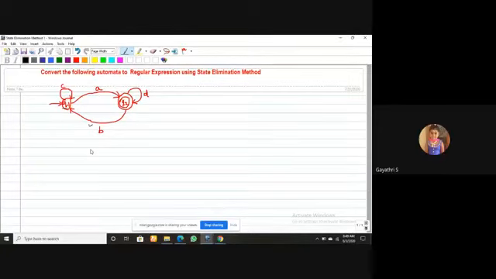Actually, there is no intermediate state. So let me check the first rule. Since your initial state has an incoming edge, you have to create another initial state. I will name it Qi. This is your initial state. Now how can I connect Qi to Q1? Simple, epsilon. This is Q1. In Q1, one loop is a self loop, that is C.